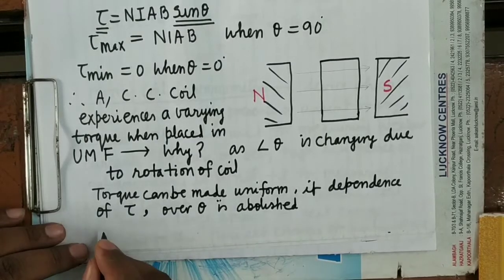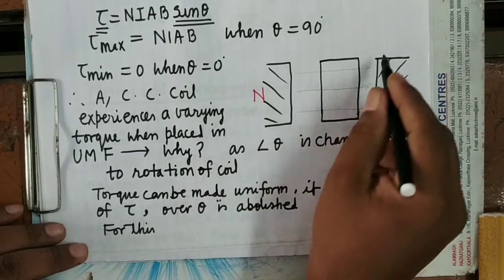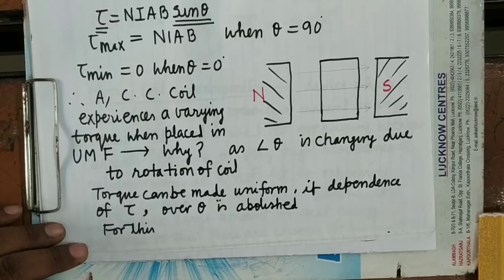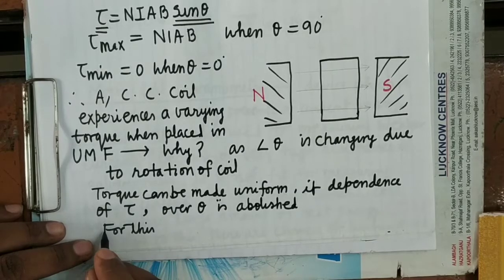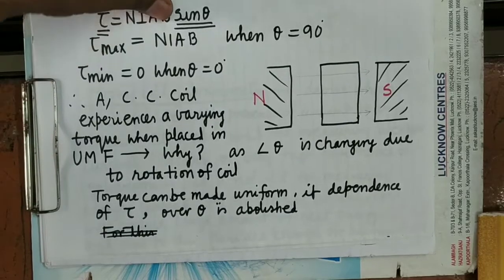Now for this, instead of using flat magnetic pole pieces, we will use concave cylindrical magnetic pole pieces. Here I am taking this from the other page. It is clear?